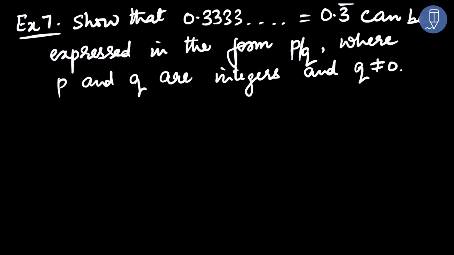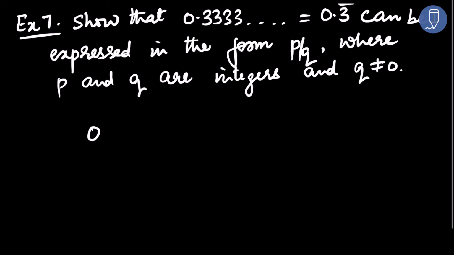Now, to understand the language of this question, I will recommend you to watch the video in which I have explained what are irrational numbers. If you have already watched that video, you will at least be able to understand the question. Now we'll understand how to do the question. I again and again insist, watch the videos in order, don't skip, because in every video I'm explaining the concepts in great detail so that you will become independent. You will be able to do all the questions on your own. So now let me explain once again a little briefly.